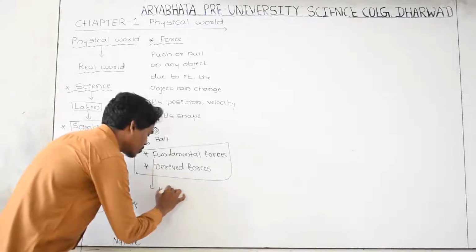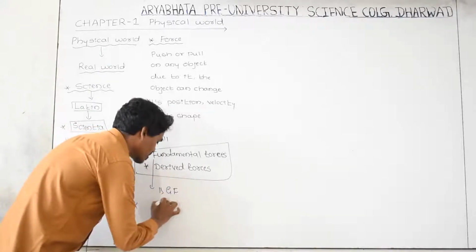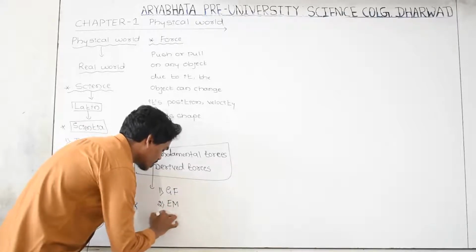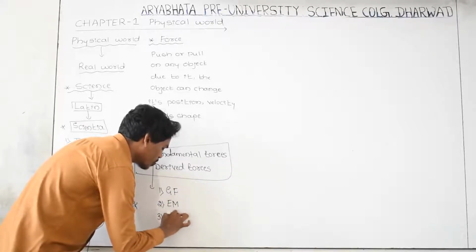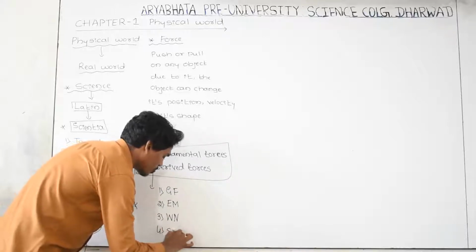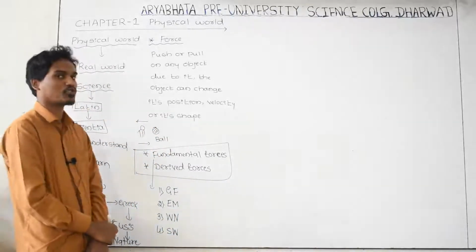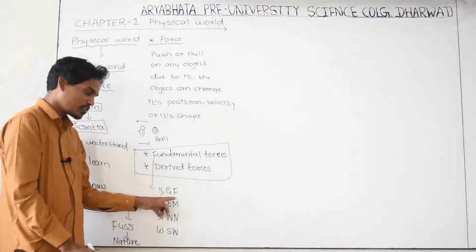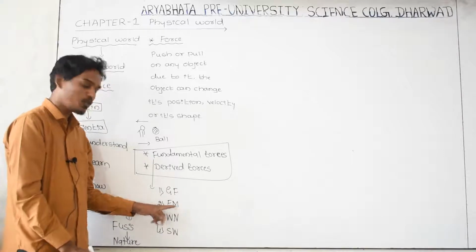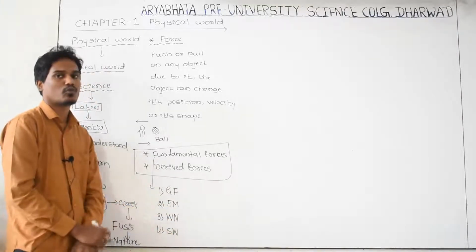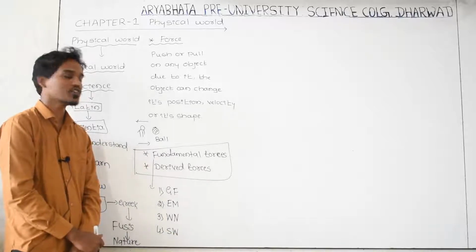First fundamental force is the gravitational force. Second is the electromagnetic force. Third is the weak nuclear force, and fourth is the strong nuclear force. These are the four basic or fundamental forces: gravitational force, electromagnetic force, weak nuclear force and strong nuclear force.